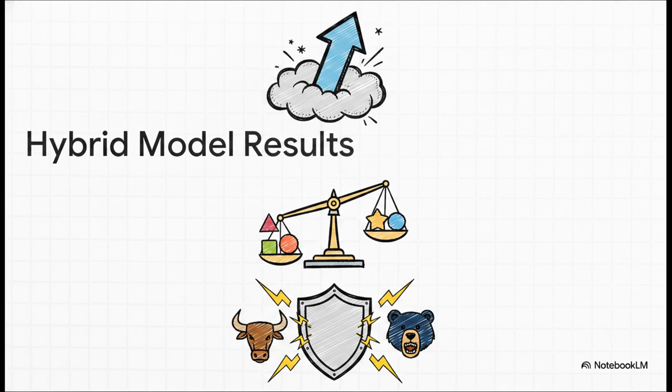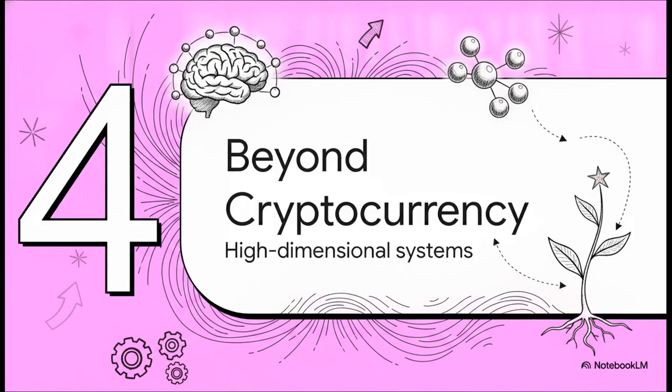And most critically, the framework remained robust across severe market regime shifts. It kept its structural integrity even when the market abruptly slammed from a high-liquidity bull environment straight into a restrictive bear market. Which brings us to Section 4, beyond just cryptocurrency, looking at high-dimensional systems.